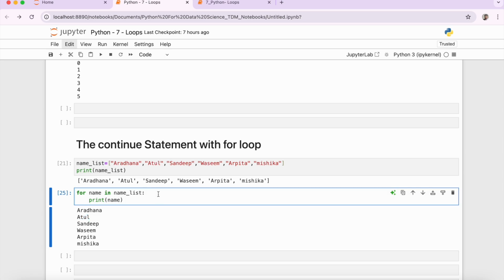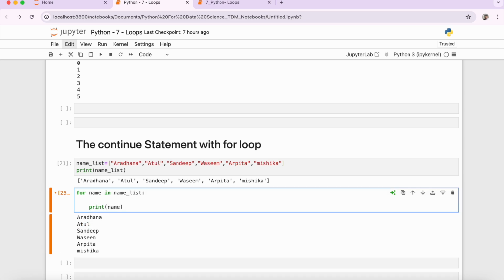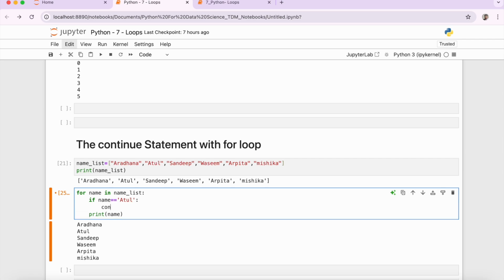So what I have to do is use a control statement saying that if name is equal to Atul, then continue, then basically skip this iteration.